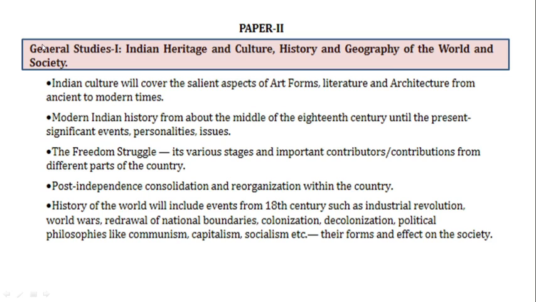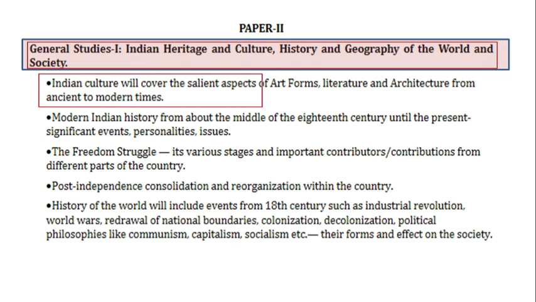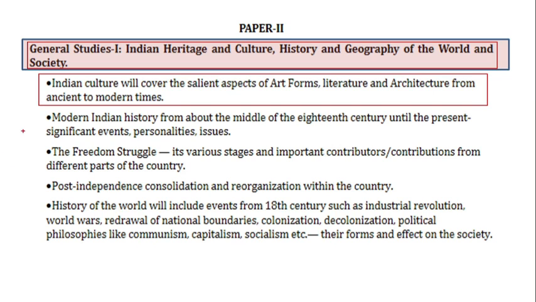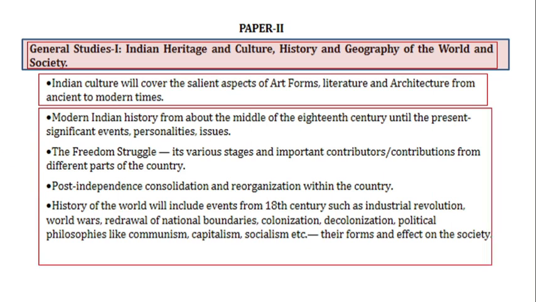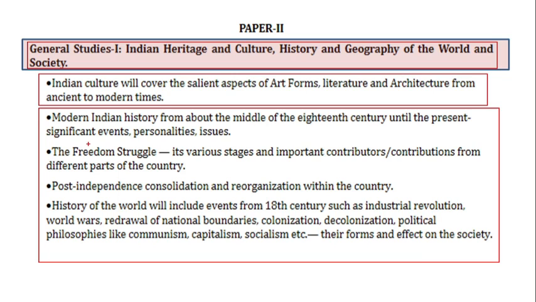Then we have the next paper, which is known as General Studies 1. So the General Studies 1 paper is actually a paper based on art and culture, history, geography of the world and society. So there are topics of Indian culture which are part of this syllabus. There are also topics related to Indian history which are part of this syllabus. History including the time period of modern Indian history, freedom struggle, post-independence history and history of the world, including events from the 18th century onwards.